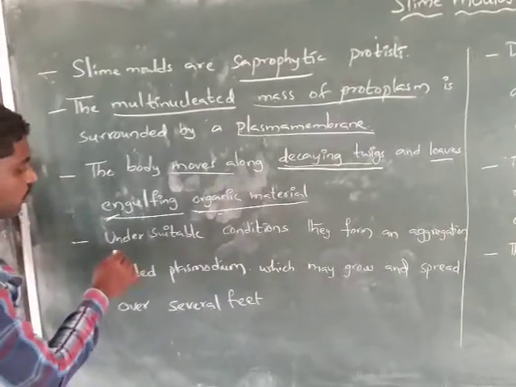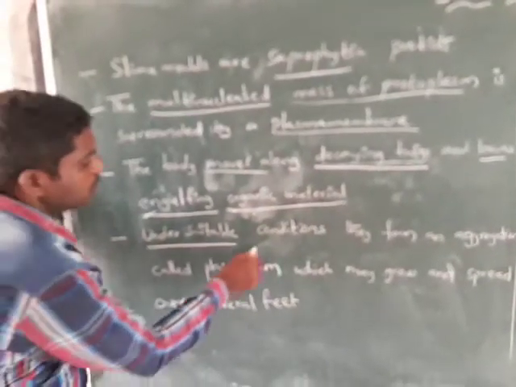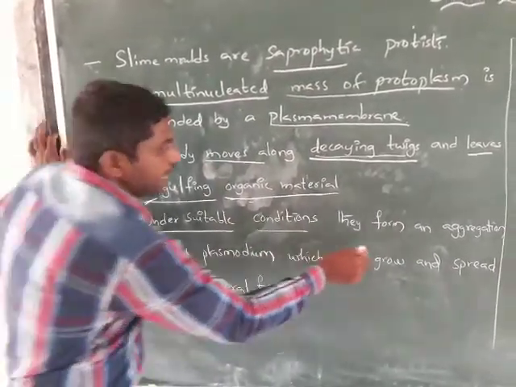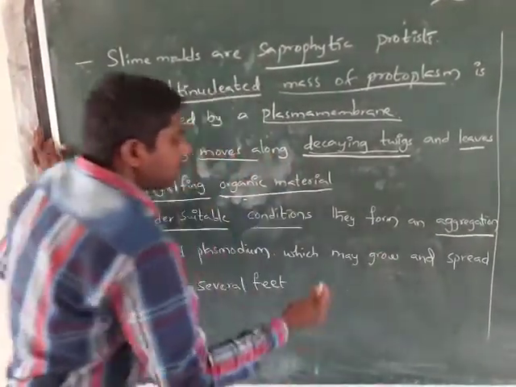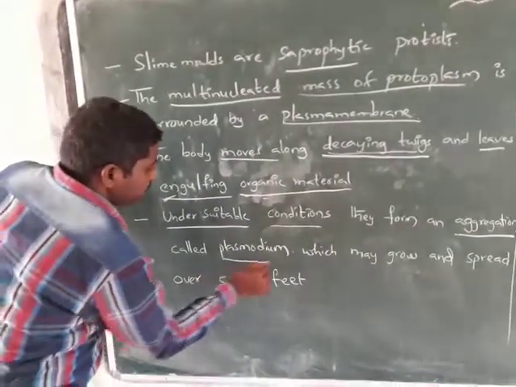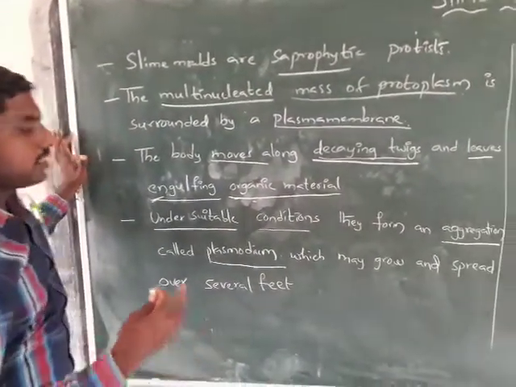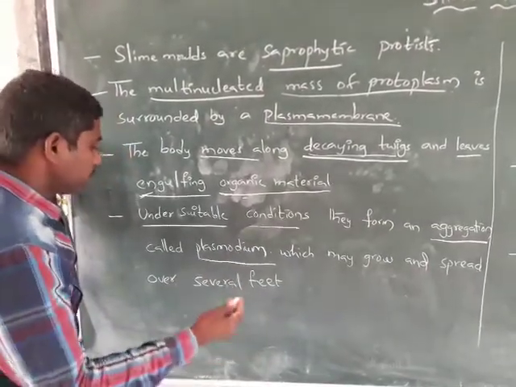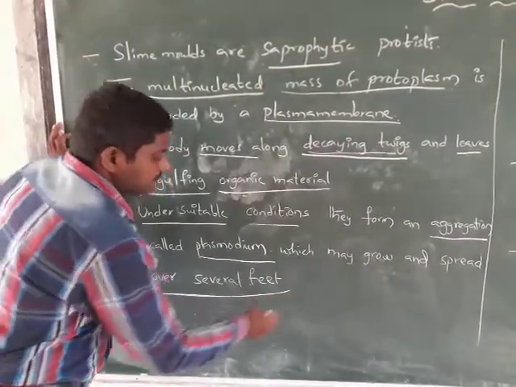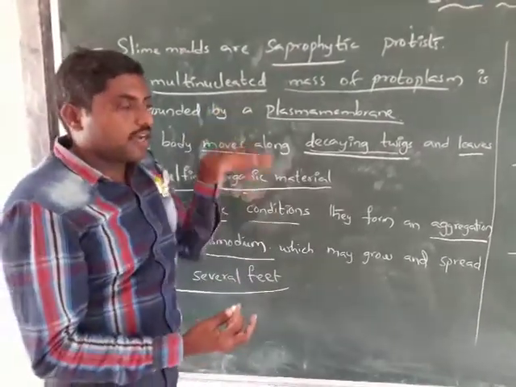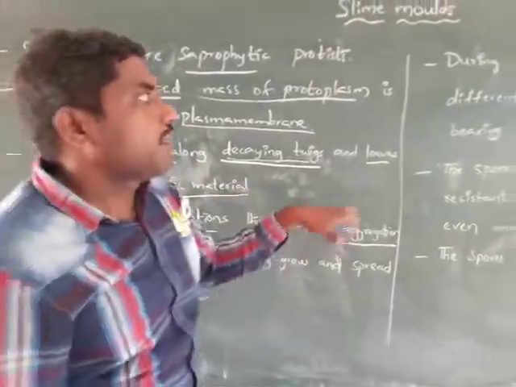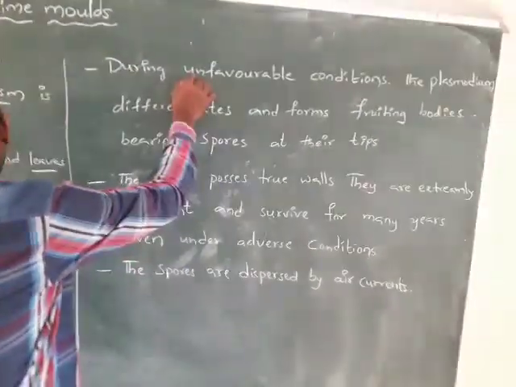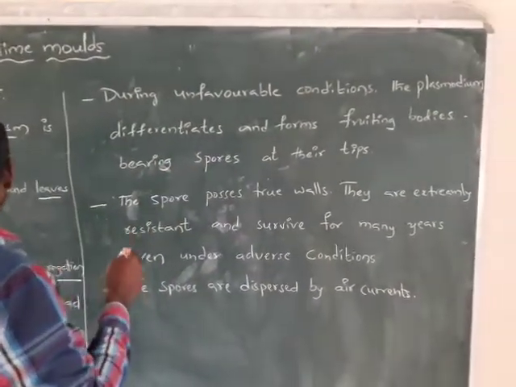Under suitable conditions they form an aggregation called plasmodium, which may grow and spread over several feet in height. And coming to the next point, during unfavorable conditions.